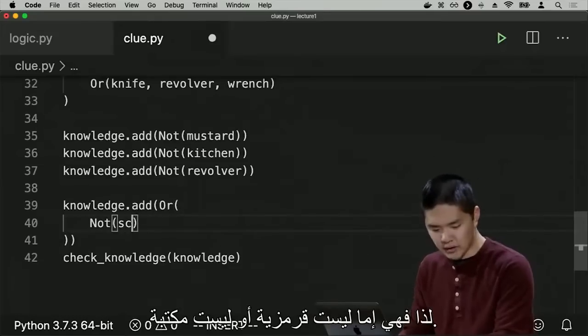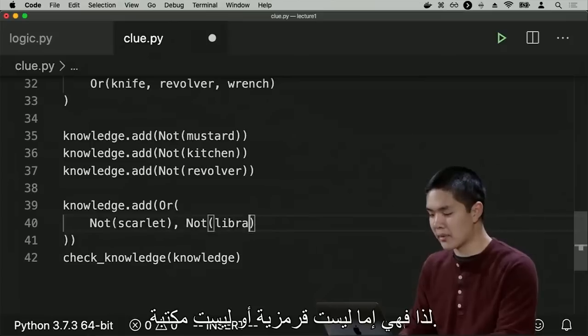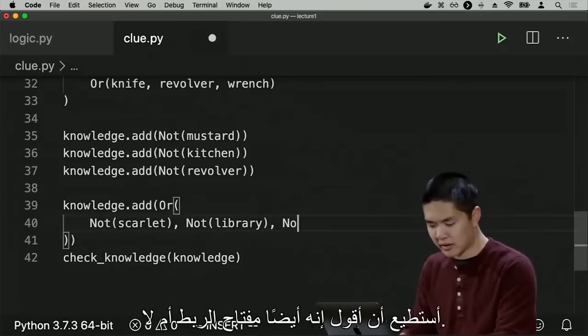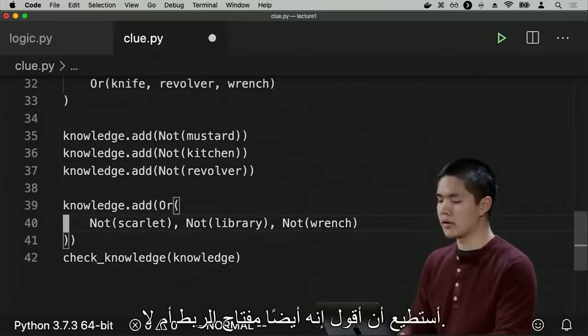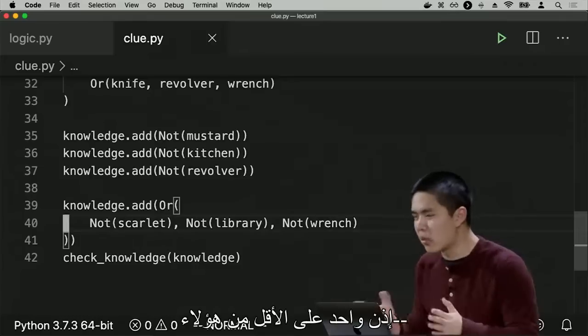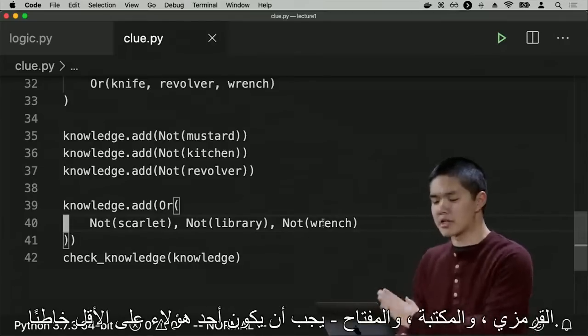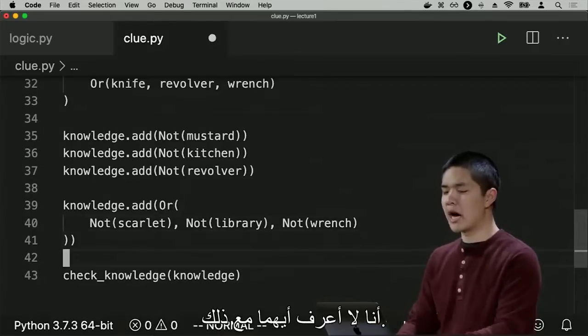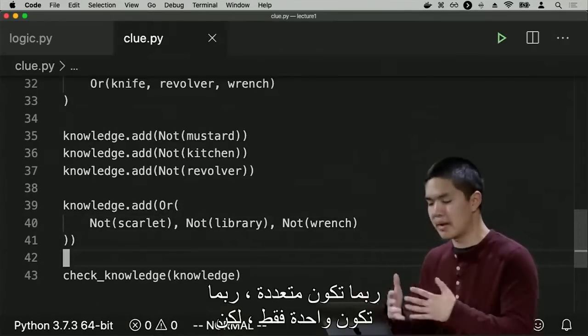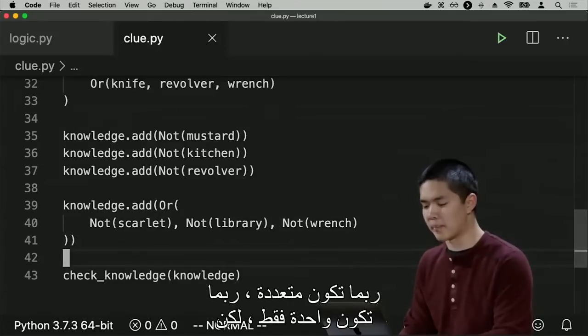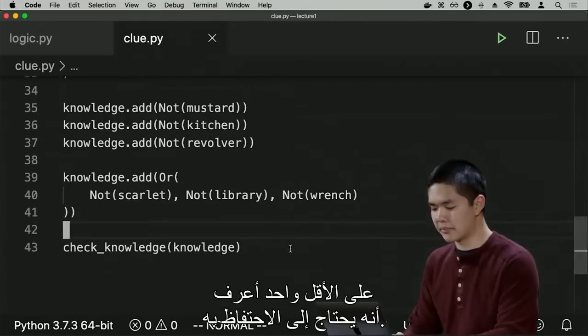So it's either not Scarlet, or it's not the library. And or supports multiple arguments. I can say it's also or not the wrench. So at least one of those, Scarlet, library, and wrench, needs to be false. I don't know which, though. Maybe it's multiple. Maybe it's just one. But at least one, I know, needs to hold.